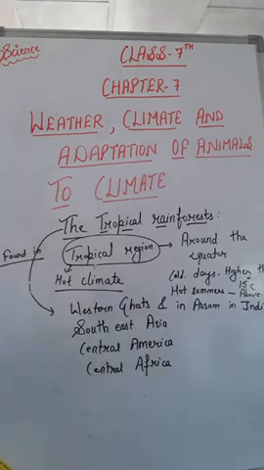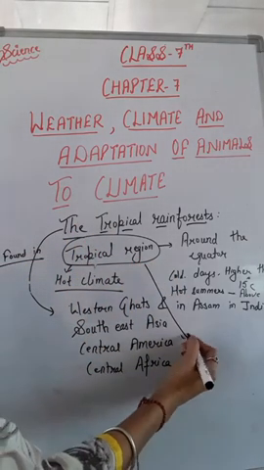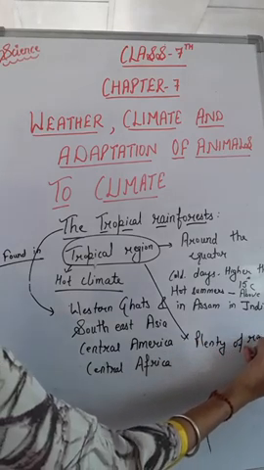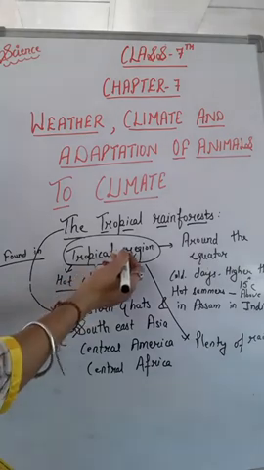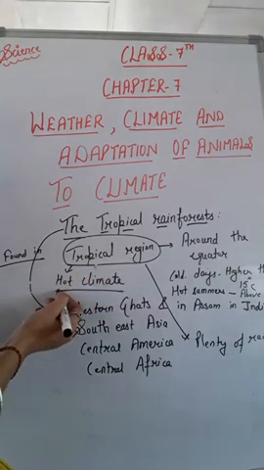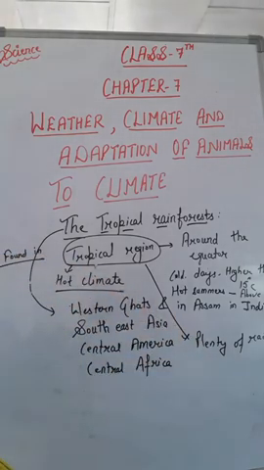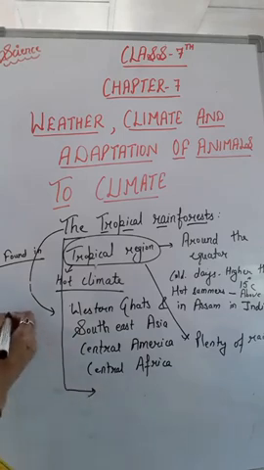This region also gets plenty of rainfall throughout the year. Because of the continuous warmth and rainfall, a variety of plants and animals are found there. The major animals that live in tropical rainforests are